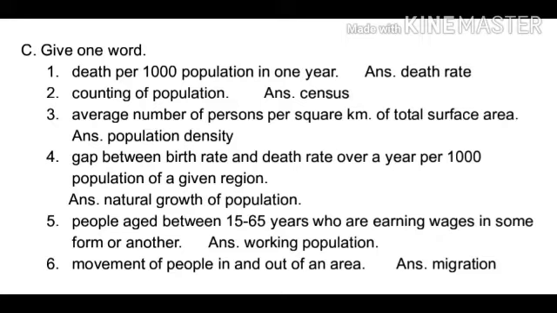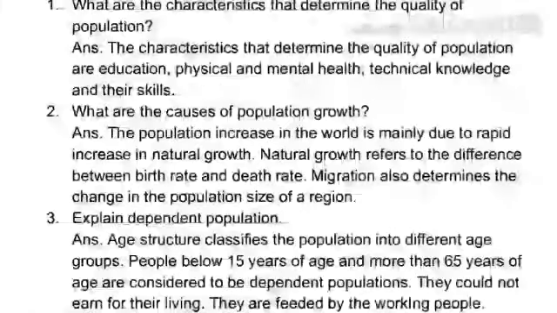5. People aged between 15 to 65 years who are earning wages in some form or another. Answer, working population. 6. Movement of people in and out of an area. Answer, migration.